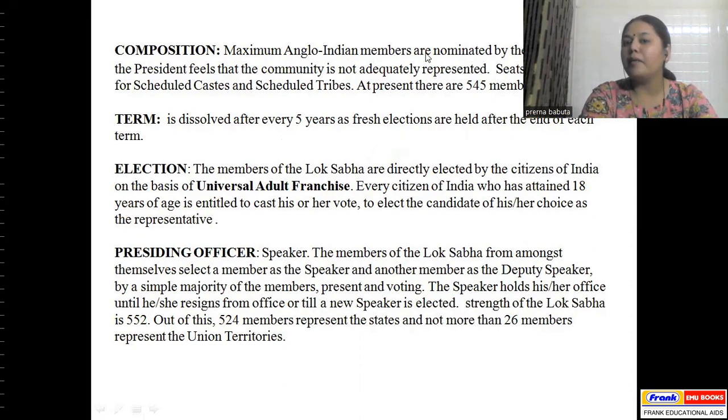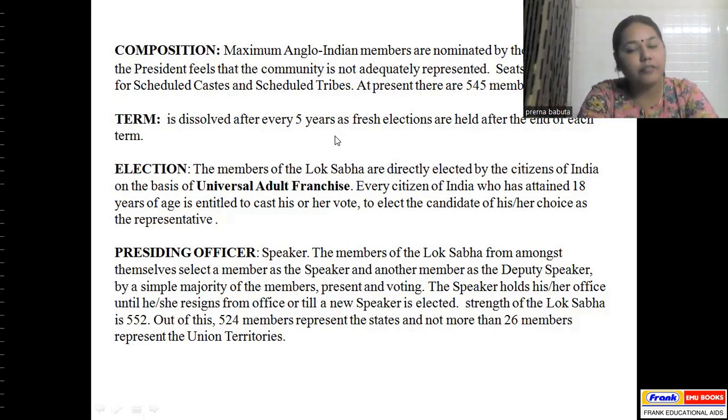Anglo-Indian members are nominated by the president if the president feels that the community is not adequately represented. Seats are reserved for the backward classes also, and at present there are 545 members of parliament of the Lok Sabha. What is the duration?